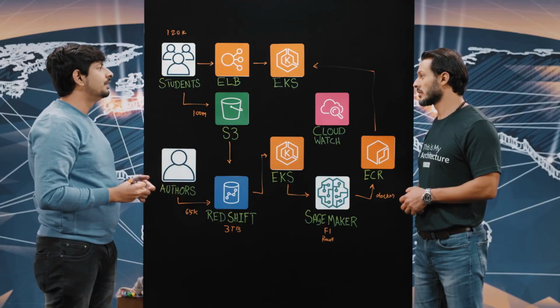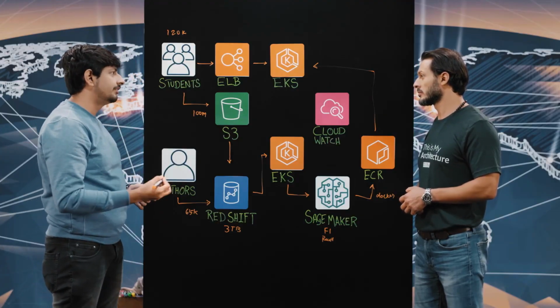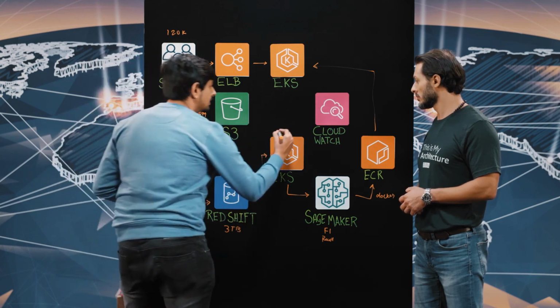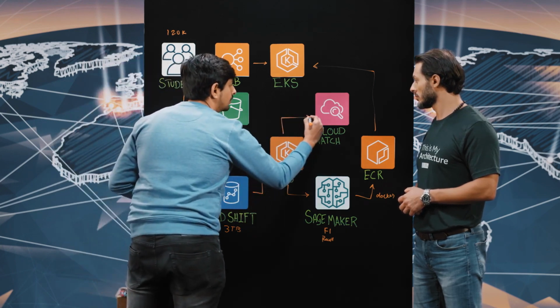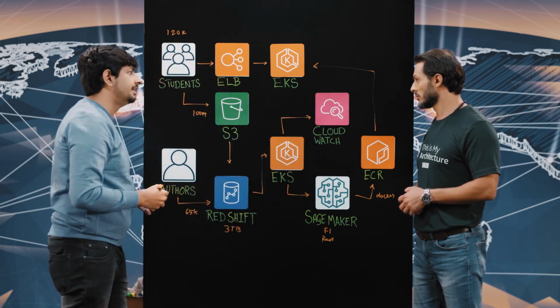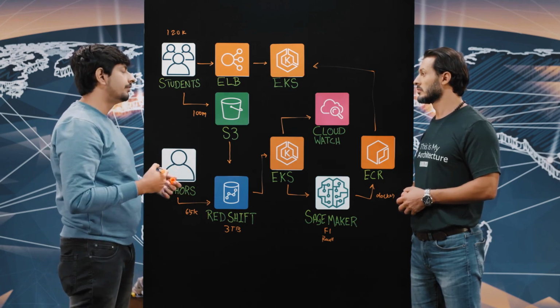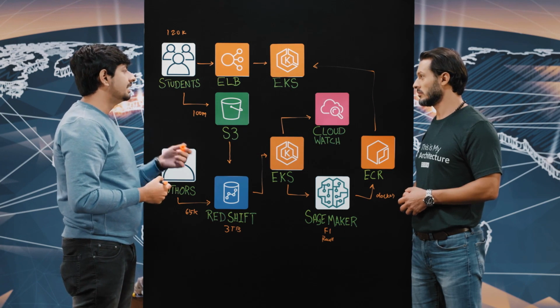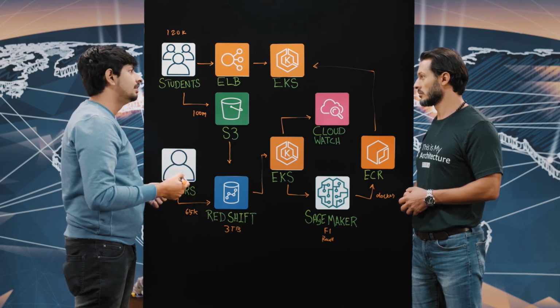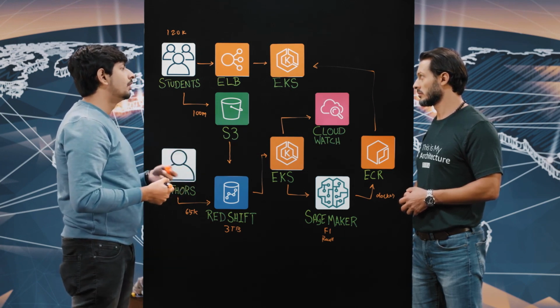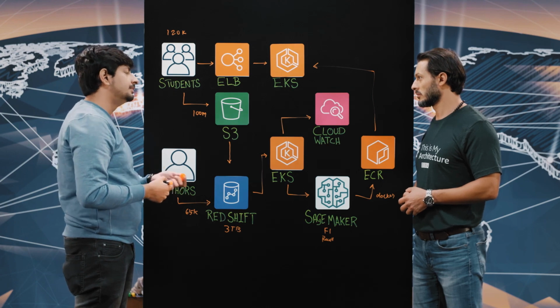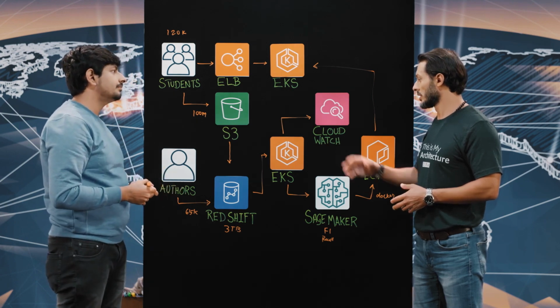But I can see CloudWatch here. What role does it play in this machine learning process? CloudWatch plays an important role in monitoring how we are doing our training and inference. We use logs from the training cluster to collect metrics about how we should be training and optimizing the model. For instance, if our model is diverging from the data we are collecting, it gives us the option to use early stopping to stop and retrain the model based on other objective functions. This is for the training part.